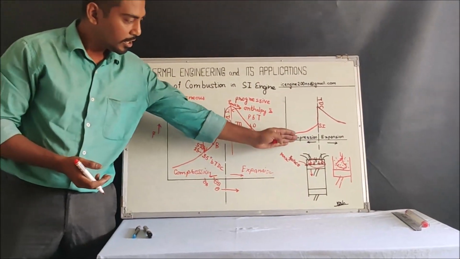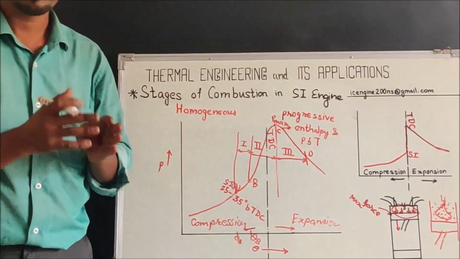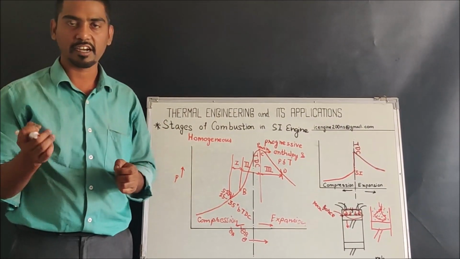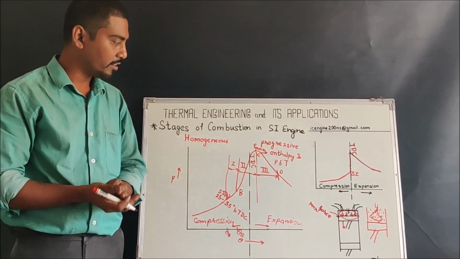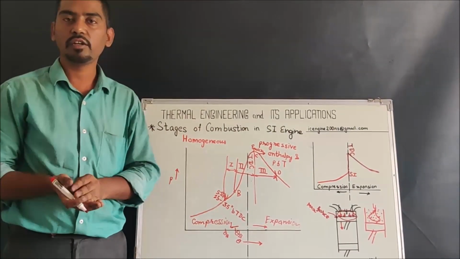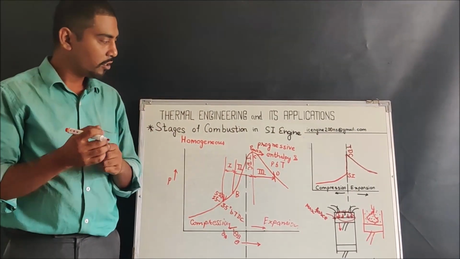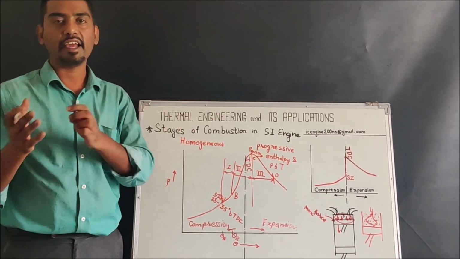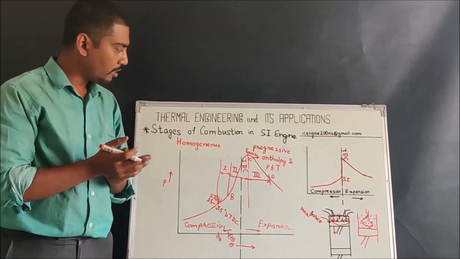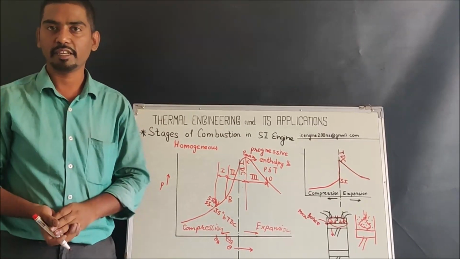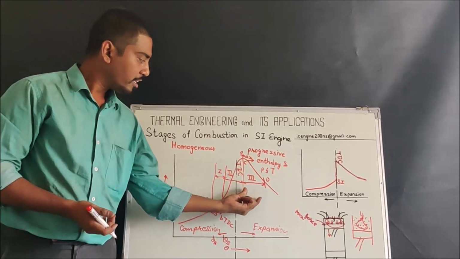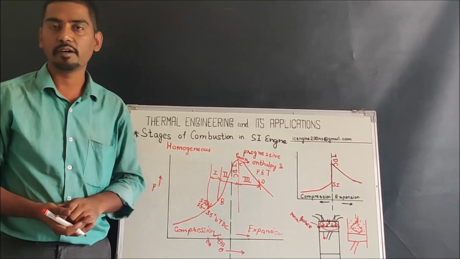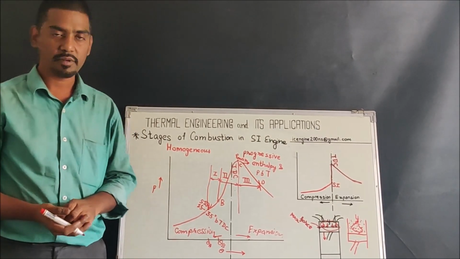That means during the expansion process there would be continued burning of some part of the unburned charge that is left over. But this burning is not going to help in getting maximum power conversion or in having higher temperature and pressure. Therefore this part is called the afterburn stage of the combustion.